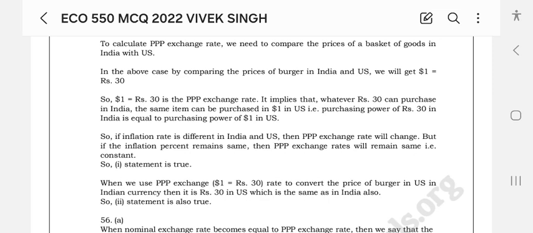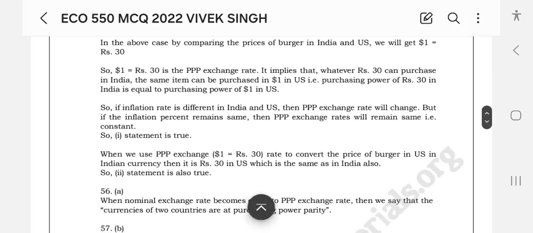So if the inflation rate is different in India and the US, then the exchange rate will change. But if the inflation percent remains the same, then the exchange rate will remain the same, that is, constant. So the statement is true. When we use the exchange rate of $1 to rupees 30 to convert the price of a burger in the United States into Indian currency, it is rupees 30, which is the same as in India.